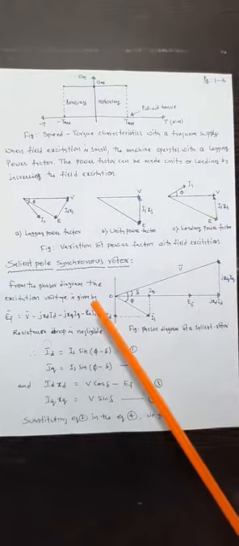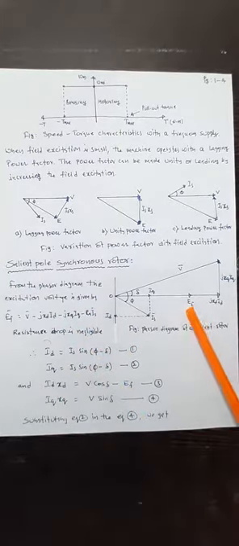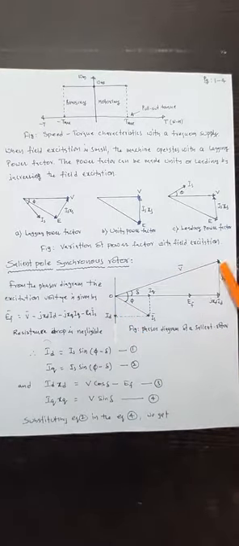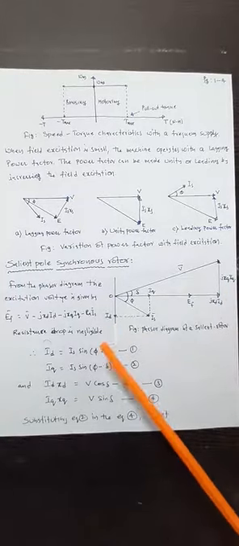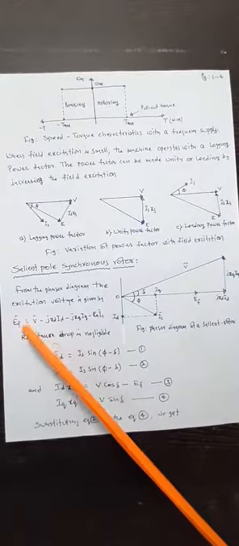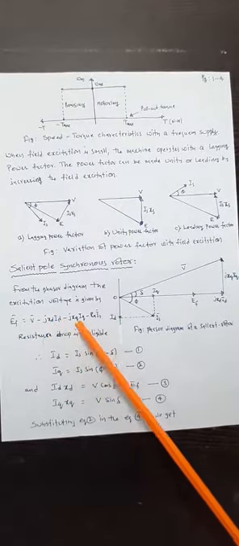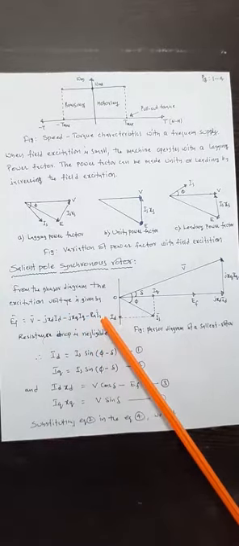So, from the phasor diagram, the excitation voltage is given by EF. This excitation voltage is given by the total voltage minus the direct axis reactance drop as well as the quadrature axis reactance drop and the armature drop. So, EF is equal to V minus jXd Id minus jXq Iq minus Ra Ia.